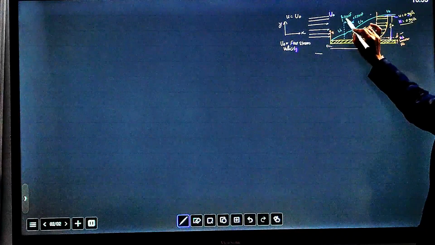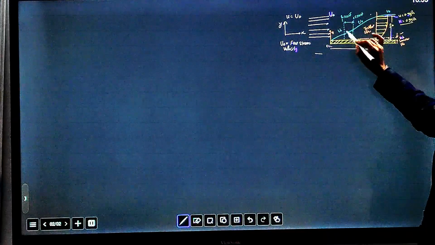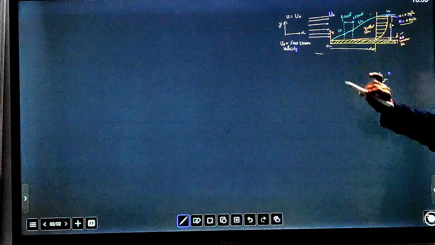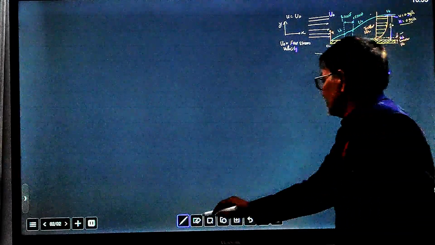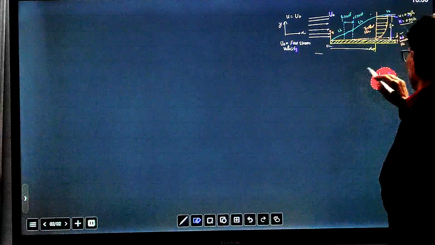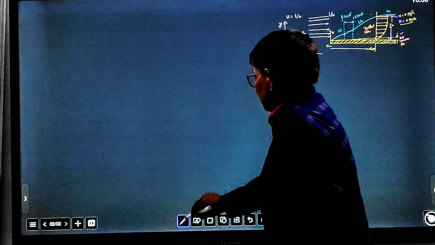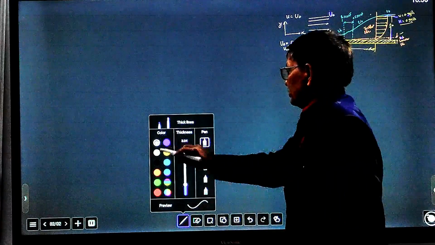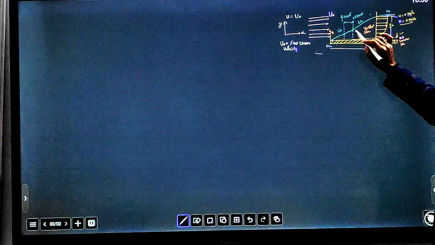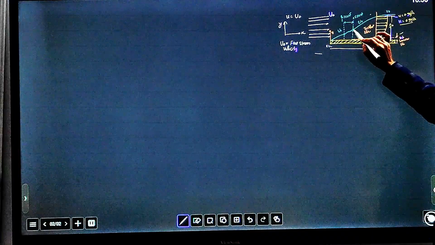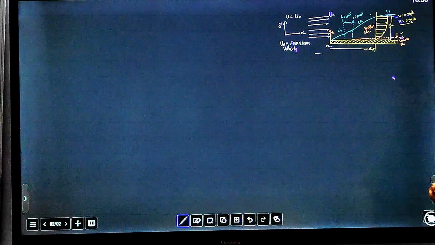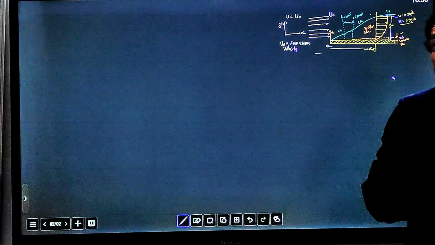At this point the Reynolds number becomes 3.1 into 10 to the power 5 and turbulence just starts, and from here to 5.5 into 10 to the power 5, this is known as the laminar-to-turbulent transition zone. When the Reynolds number reaches 5.5 into 10 to the power 5, the flow becomes totally turbulent.